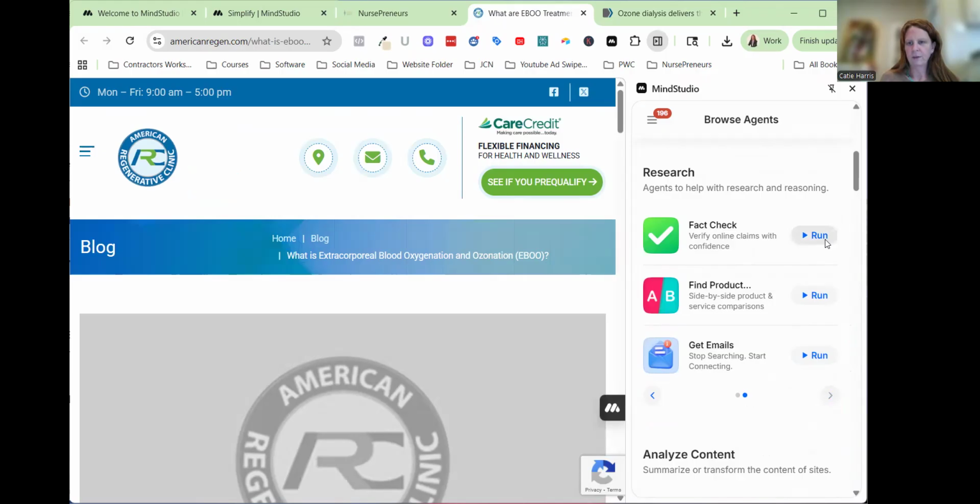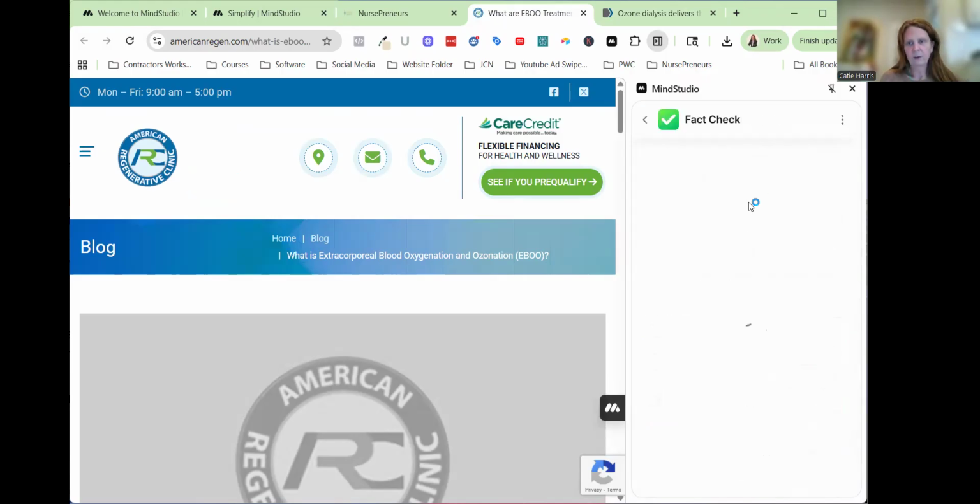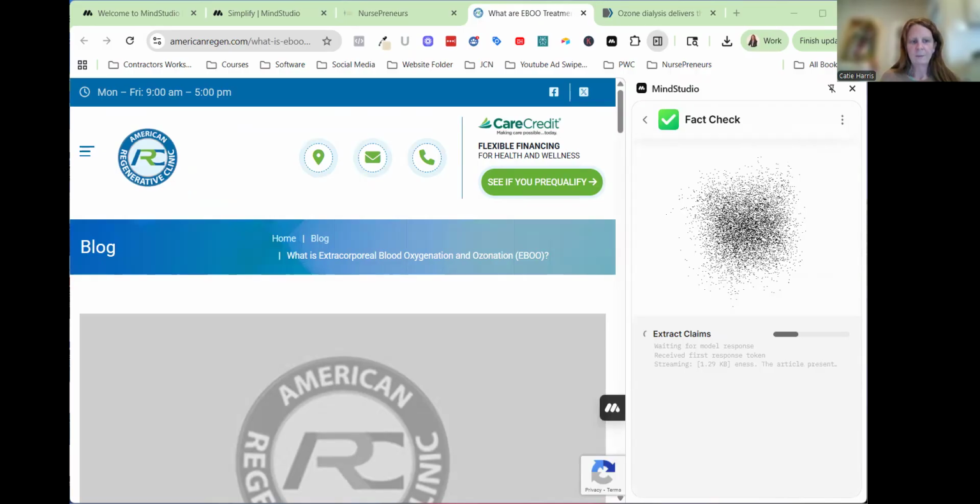So what we're going to do is run this, and MindStudio is going to go through and fact check this page. You can see how it's thinking, and it's going to tell us what we need to know about the claims that are made on this page.